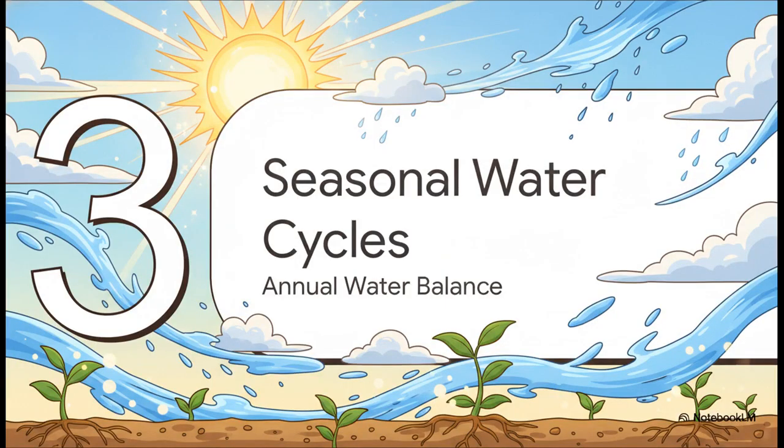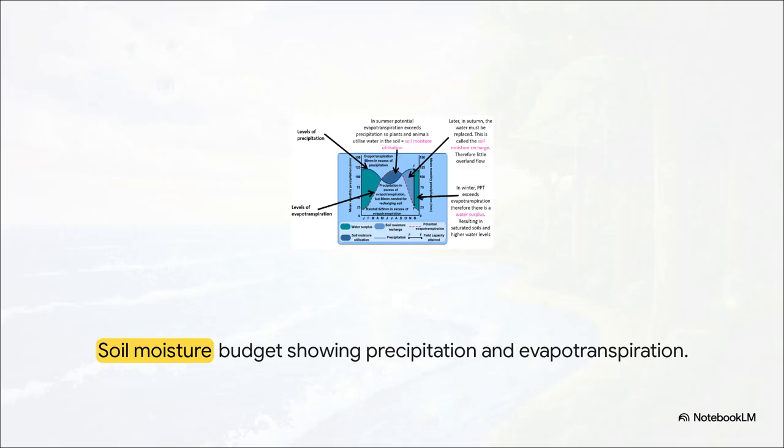Moving to Section 3, let's see how that energy drop impacts seasonal water cycles. That huge swing in solar energy completely dictates our local soil budgets. When looking at the UK soil moisture budget, which is a total favorite for examiners by the way, you can see potential evapotranspiration absolutely surging in the summer months. Because of that intense summer sun, evapotranspiration can gobble up to 80% of precipitation in lowland England. That means hardly any water is actually making it into the rivers.